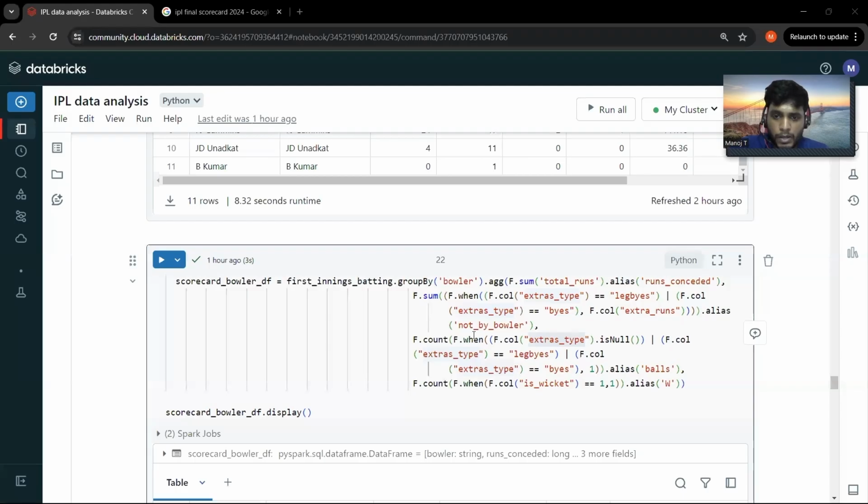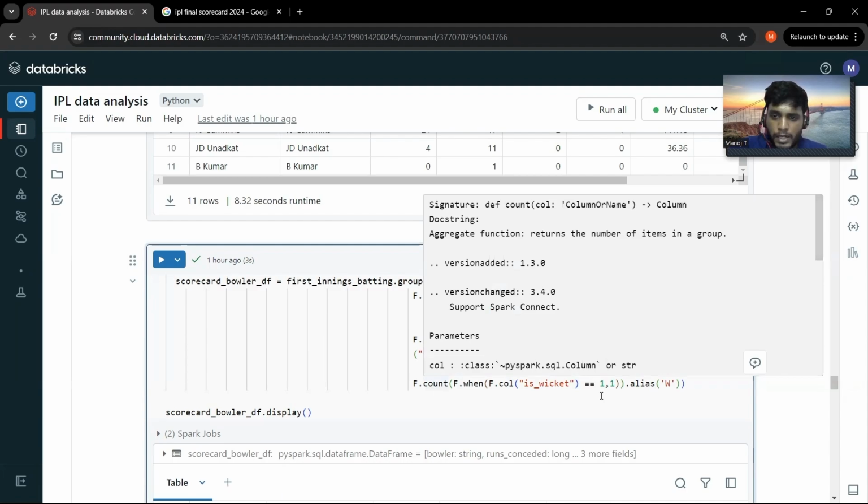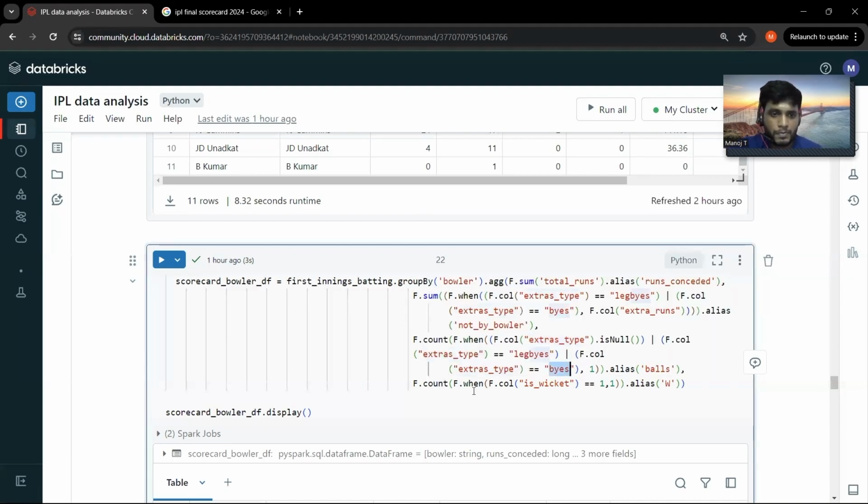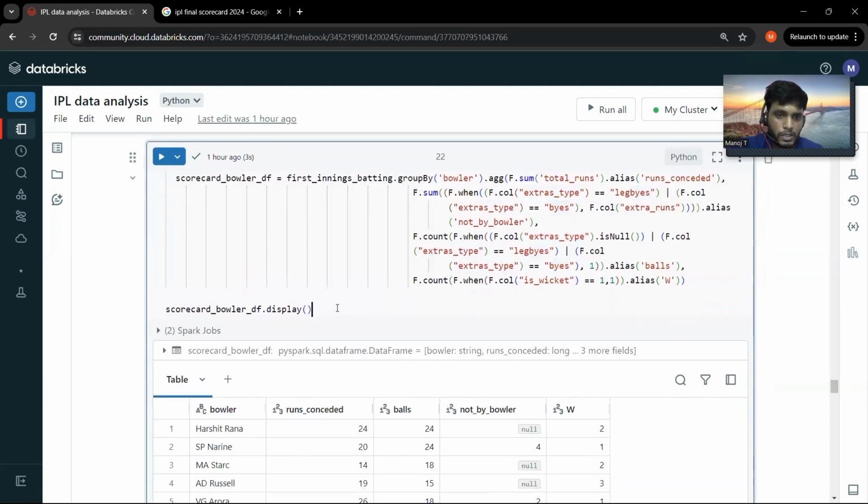I'm filtering the extras type as is null, and I'm also including the leg byes and byes, and doing the count to find the total number of balls bowled by the bowler. And here I'm counting the wickets taken by each bowler. Let me run this and show you the output.